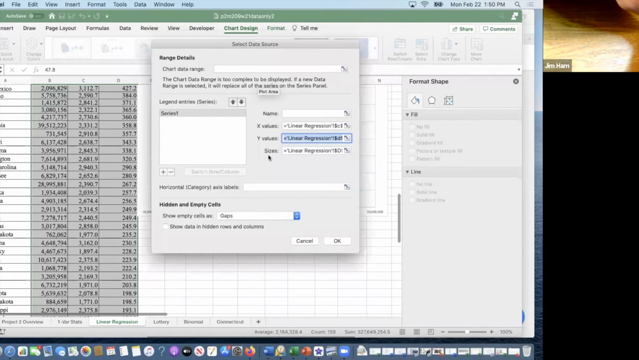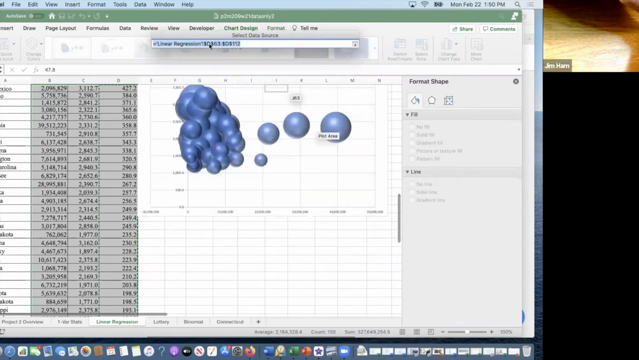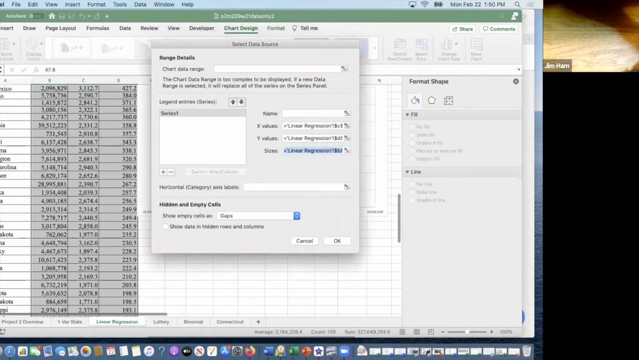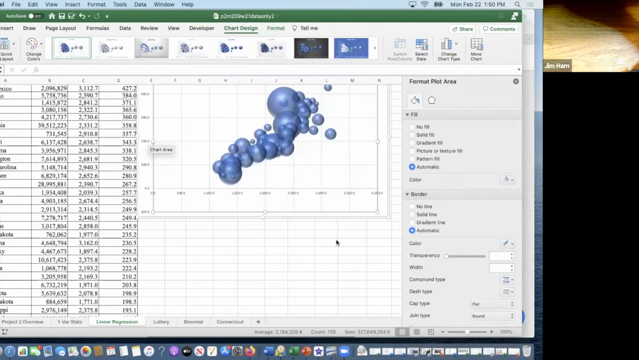And then the bubble sizes, I want those to be the populations, and the populations appear in column B. So I'm going to change these D's to B's. So populations are in B, the X-axis variable in C, and the Y-axis variable in D. All right, I think that's what I want. So now I'm going to just hit OK. And then there you see something that kind of looks like my graph.